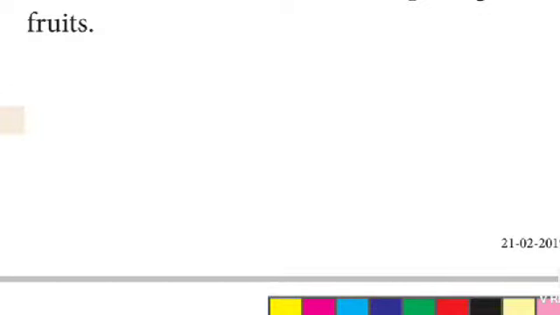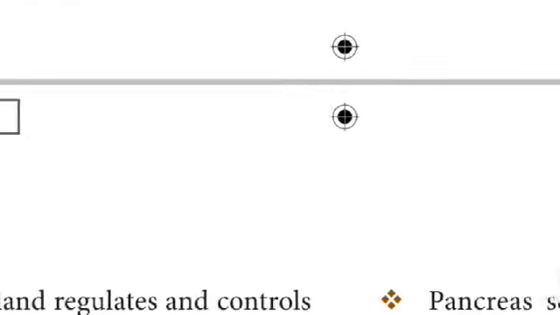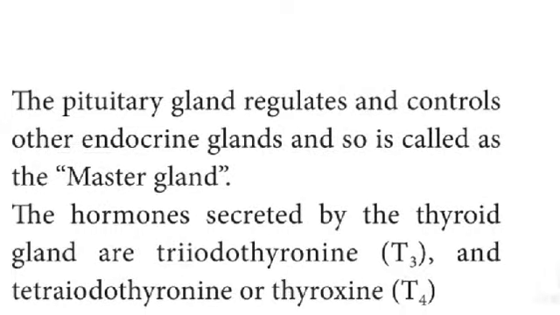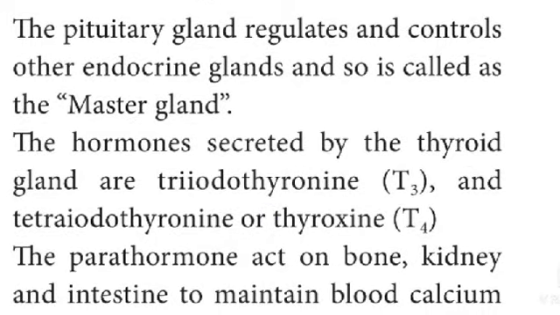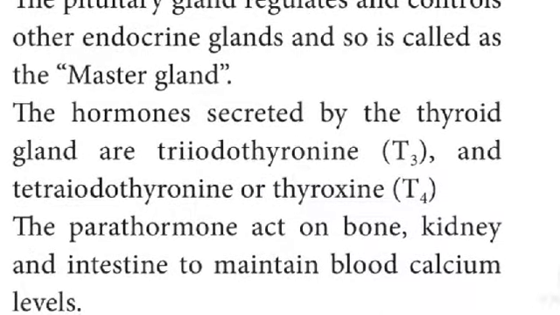The pituitary gland regulates and controls the endocrine glands, and so it is called the master gland. The hormones secreted by the thyroid gland are triiodothyronine T3 and tetraiodothyronine or thyroxine T4.